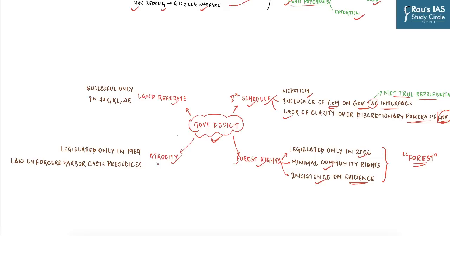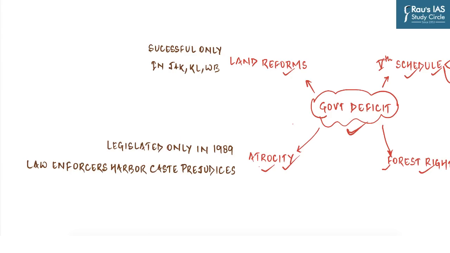Then there are atrocities being committed on scheduled caste and scheduled tribe people. We know that there is an act known by the name of the Prevention of Atrocities Against SC and ST Act, but it was legislated only in 1989, and by then this problem had already grown. But even if you look at the implementation of this particular act, it lies in the hands of police officials, who again harbor caste prejudices. Ultimately, people sitting in the most powerful positions in the bureaucracy and police also have the same caste biases which this act tries to fight. And so the implementation of this act, especially in forested regions, has not been great.